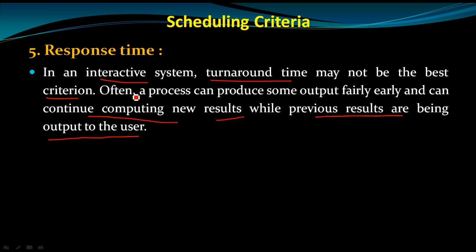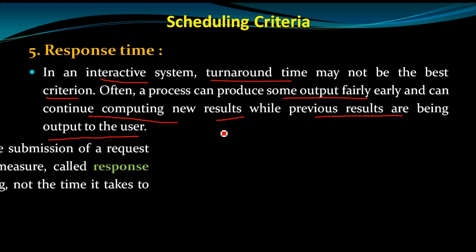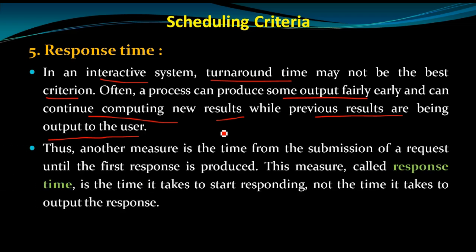Often the process can produce some output fairly early and can continue computing a new result while previous results are being output to the user, right? So another measure is the time from the submission of the request until the first response is produced.